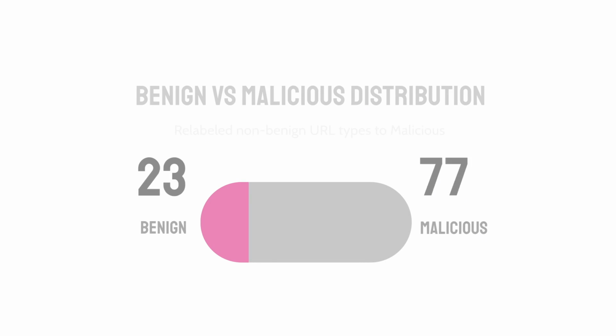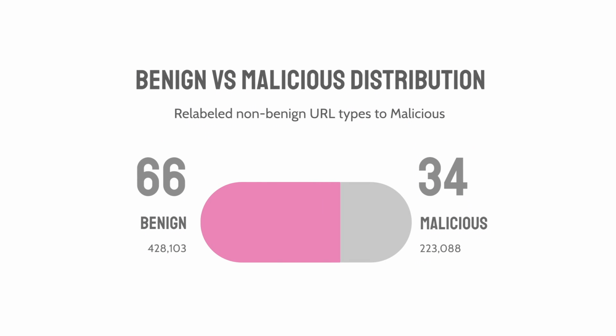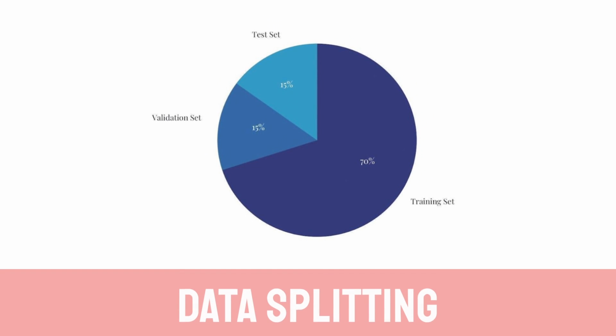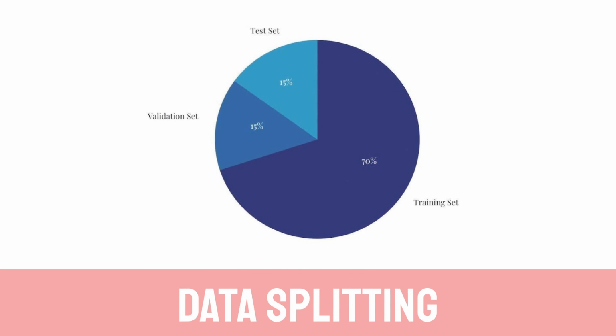As a result, defacement, phishing, and malware URLs were reclassified and lumped together as malicious URLs, with the new breakdown shown. This reclassified data was then fed into PyTorch using a 70-15-15 training test validation split.